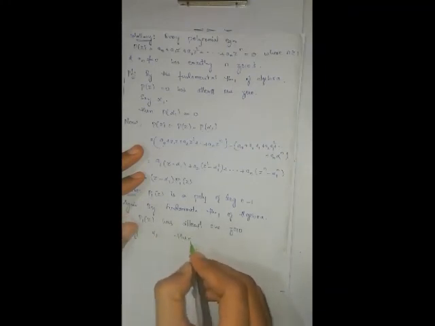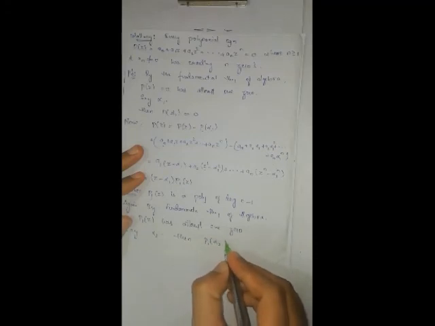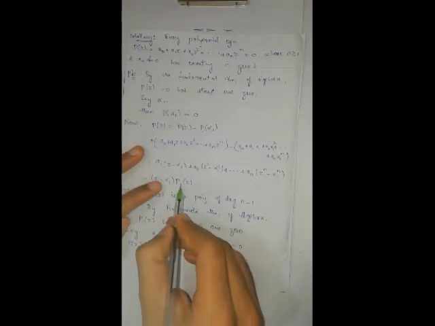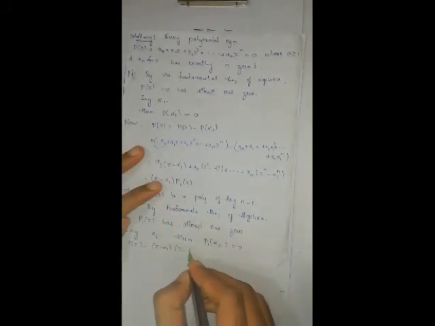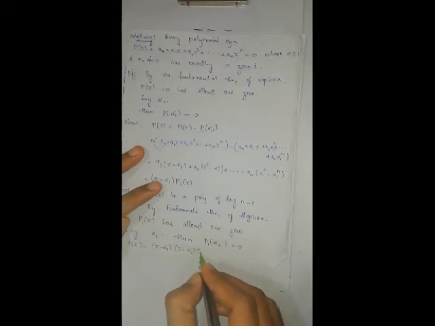Then P1 of alpha 2 becomes 0. In the same process, again what you will get? Therefore, P of z can be written as z minus alpha 1. From P1 of z, what I can take outside? Z minus alpha 2 into P2 of z. What is P2 of z?